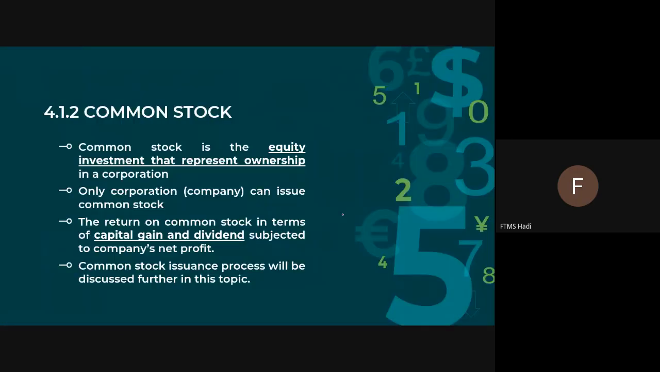Let me illustrate what capital gain means. Let's say you buy shares at 1 ringgit and then you sell at 1 ringgit 20 cents. Therefore, you sell higher than the buying price, so the profit will be 20 cents. This is what we call capital gain, whereby you buy at a low price and sell at a high price. It is also subject to the company's net profit. Better net profit will lead to better dividends. That is how it works.